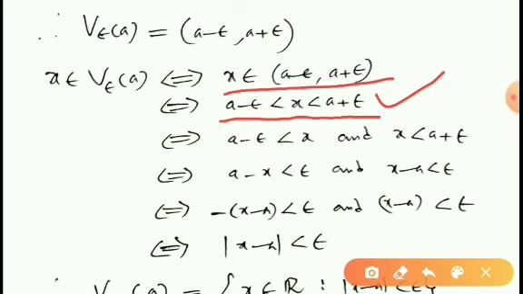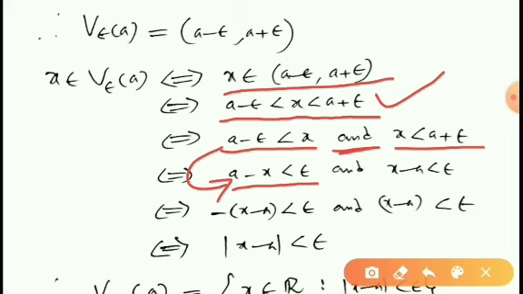Let us split this. First take A minus epsilon less than x, and x less than A plus epsilon. From the first we can write A minus x less than epsilon, shifting x to this side and epsilon to this side.